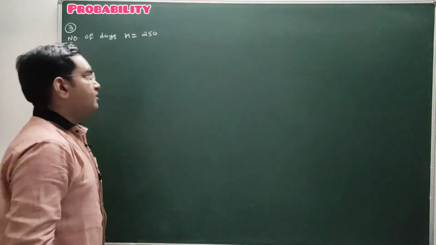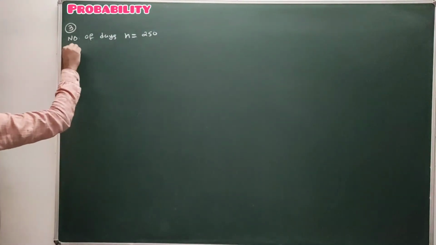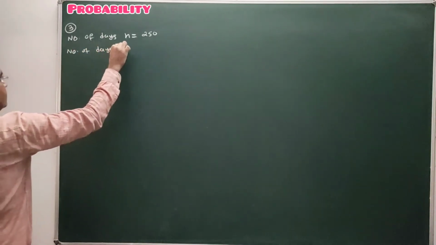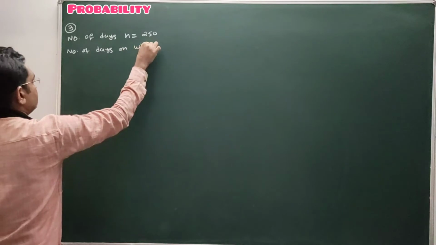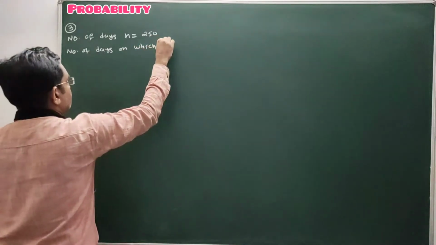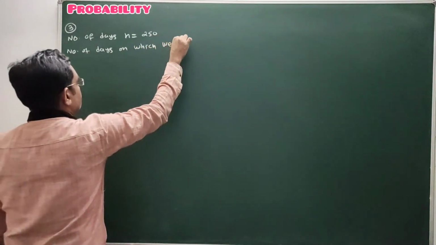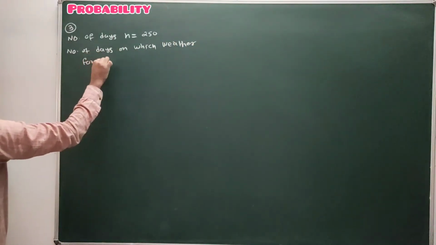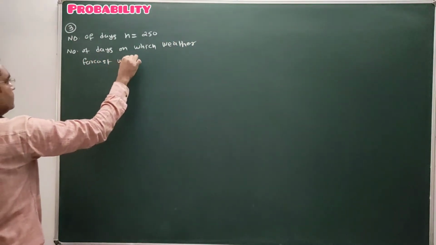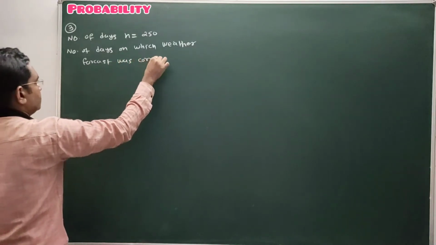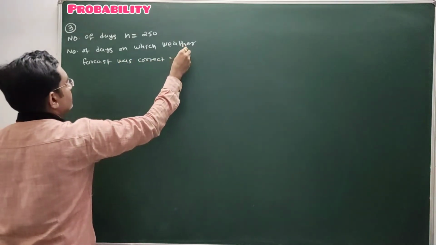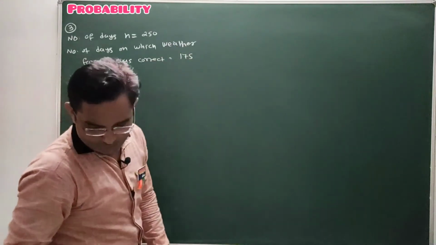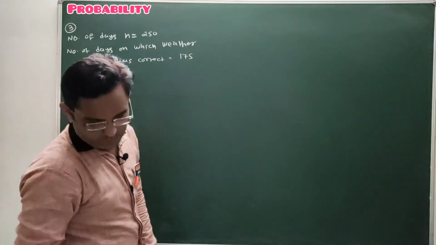So the number of days on which the weather forecast was correct is 175.